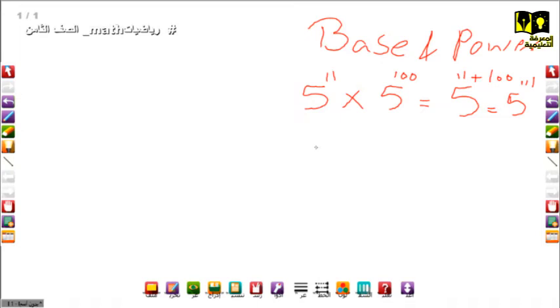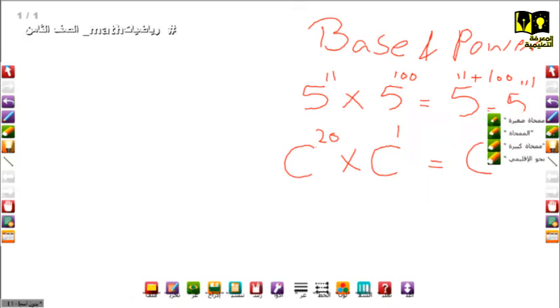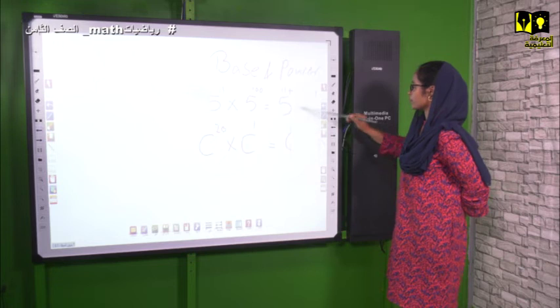Another example, the easiest one, using letters. C to the power 20 times C to the power 1. So it is C to the power 21. We are going to see improvement in the other year and this year, inshallah. So when we have common bases, we just add the powers. We move to the other one when we use brackets.